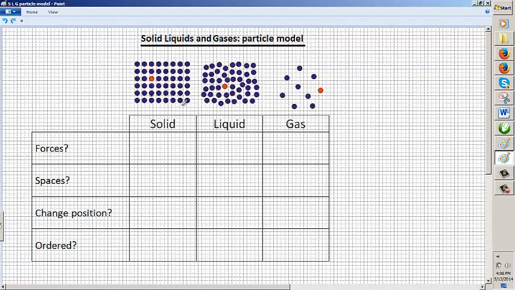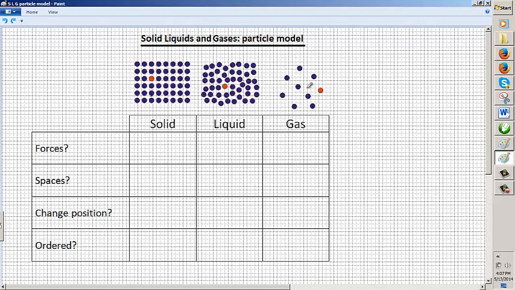Now here we can see a solid and next to it a liquid and the gas, and you can see straight away that the particles in the solid are arranged in a very regular, ordered way. Now just moving over to the liquid, what's happened is that they are no longer ordered. They are still very close together, really. There's not a great difference in the spacing, but they're clearly chaotic. There may be within the liquid little patches of order, but as a whole the particles are disordered.